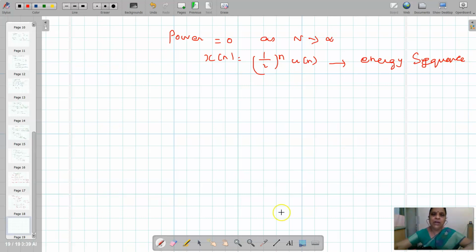This is an example of how to find whether it is an energy or power sequence. So all periodic sequences are power sequences.